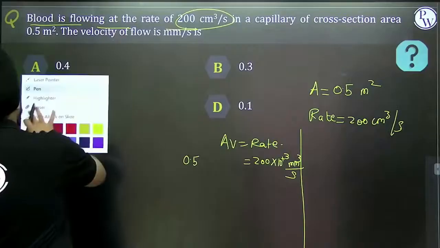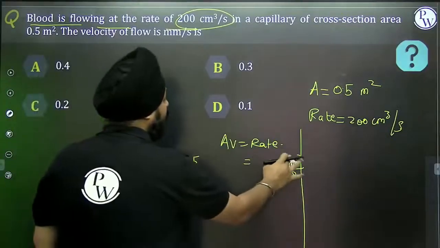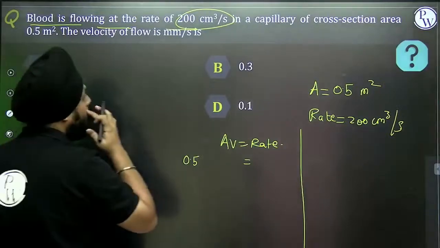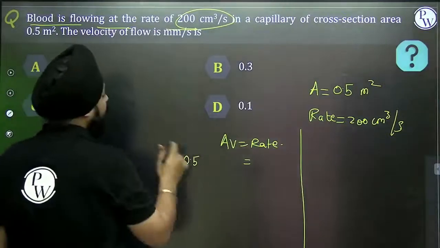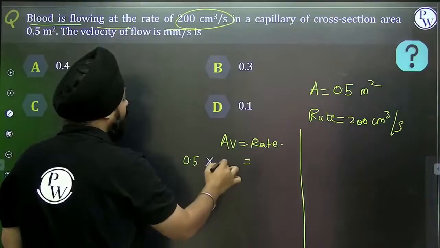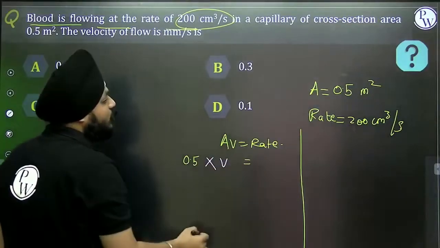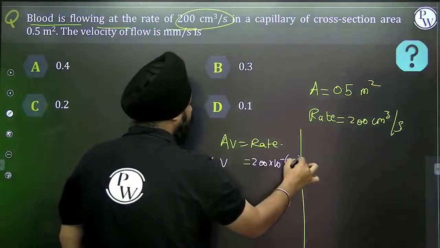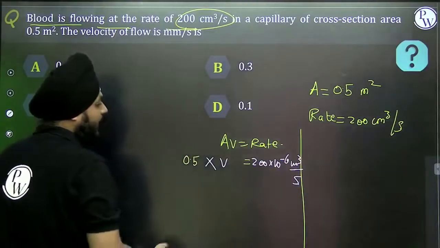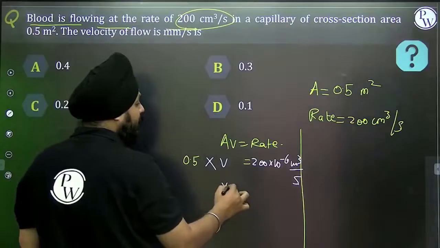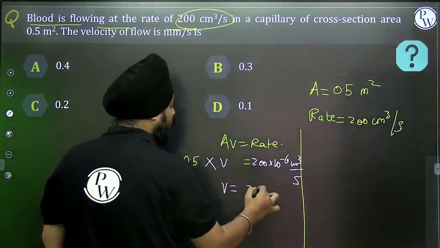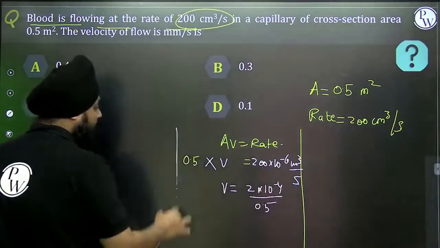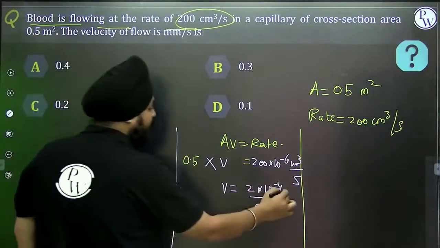First of all, let's calculate this. Don't get worried. What is the area? 0.5. Let's replace 0.5 into the velocity. The rate is 200 into 10 to the power minus 6 meter cube per second, right? So V is equal to 2 into 10 to the power minus 4 whole divided by 0.5, and we are getting the value in meter per second.